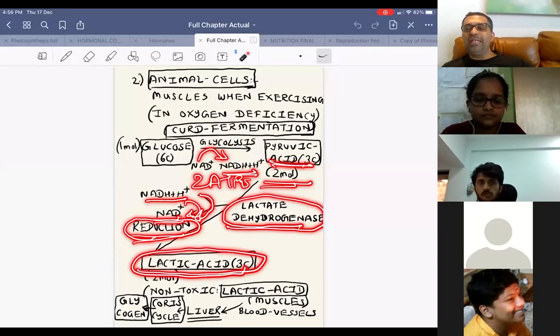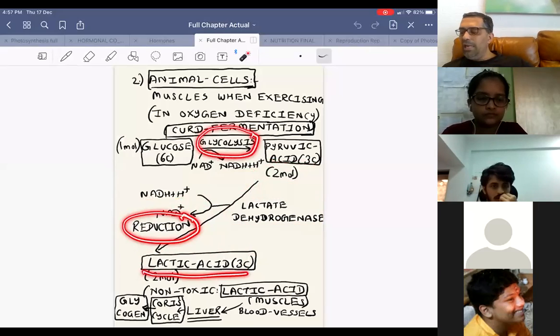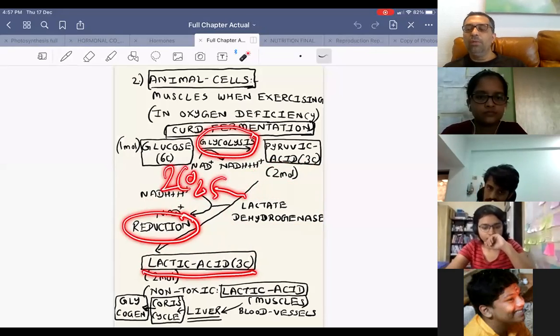So, how many steps are involved? Two. First, there is glycolysis, then there is reduction. And what is the net product? Lactic acid. What would have happened if along with glycolysis there was decarboxylation? Then ethanol would be formed. Then it would form ethyl alcohol.